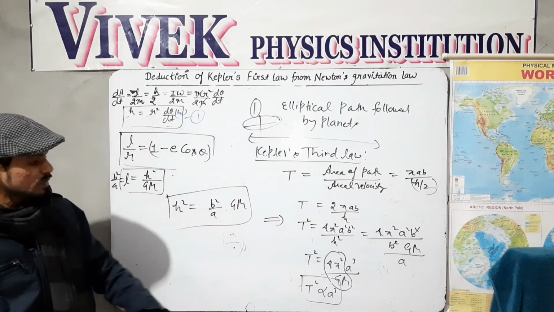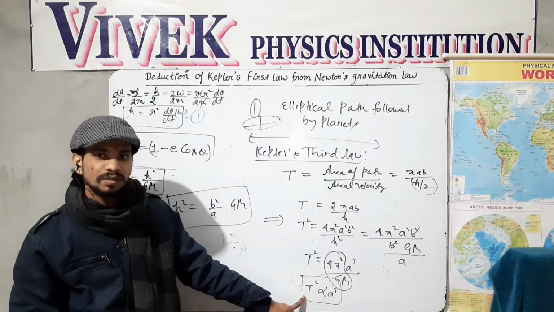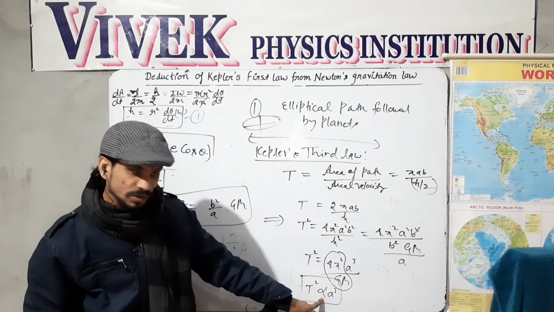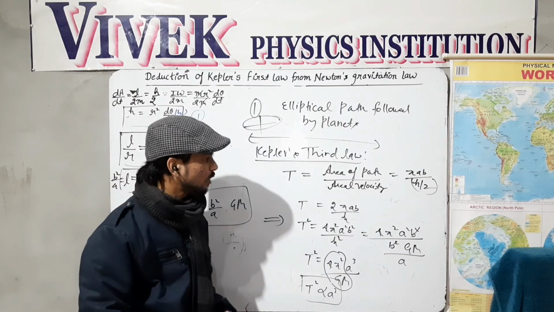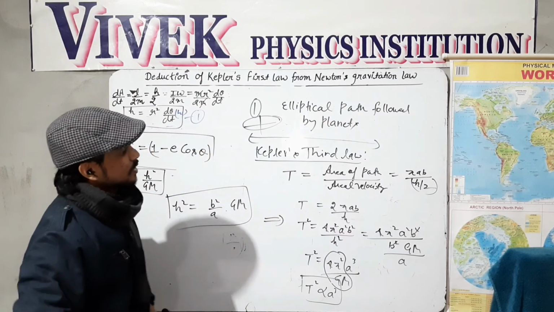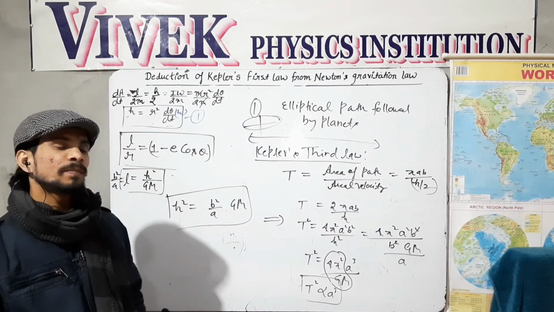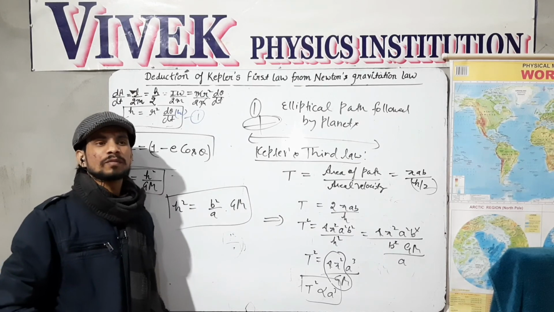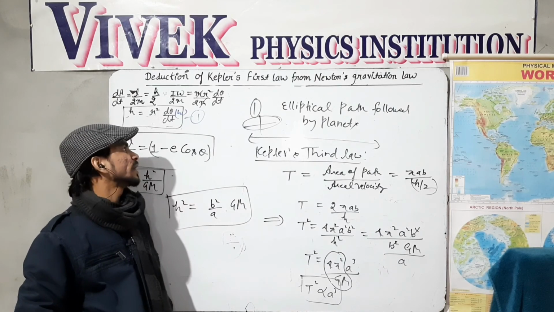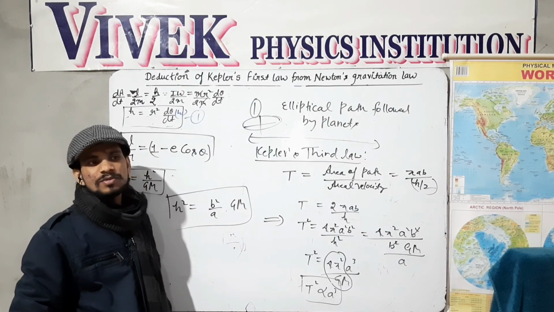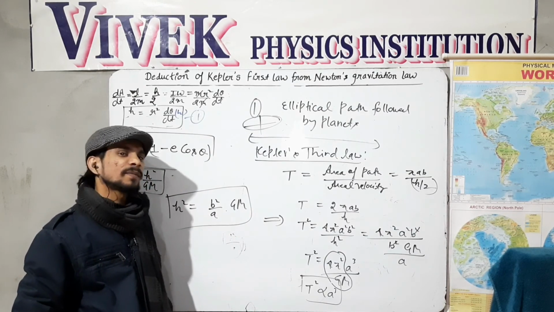So this equation simply says that T square is proportional to a cube, which is nothing but Kepler's third law. The square of the time period of any planet around the sun is proportional to the cube of the semi-major axis. So this is Kepler's third law, which we have derived in this video. In this way, we can conclude that the path followed by all the planets, which is confined plane motion, is an ellipse, not a circle, as we have derived the condition as eccentricity comes out to be lesser than 1, which proves that the path followed by any planet is an ellipse.